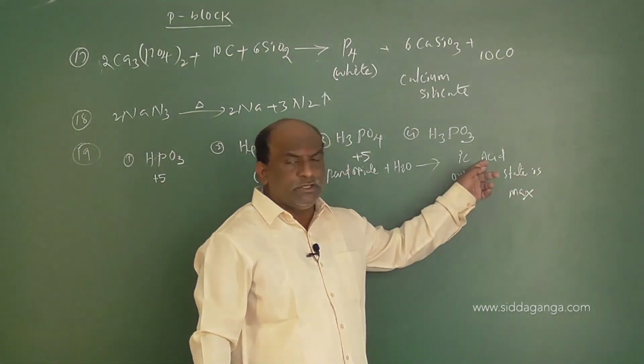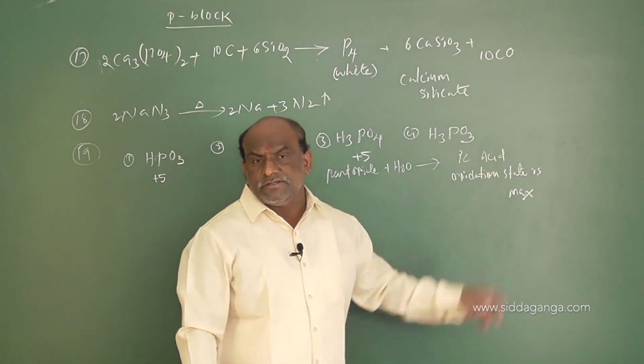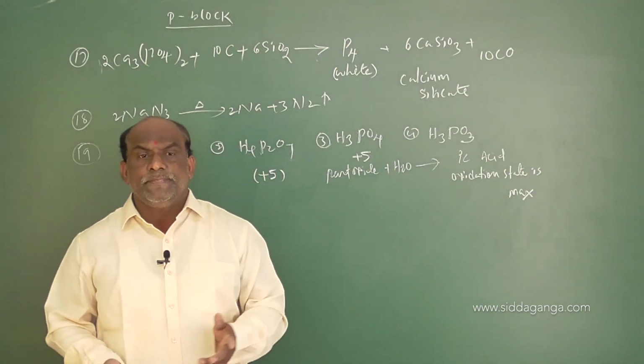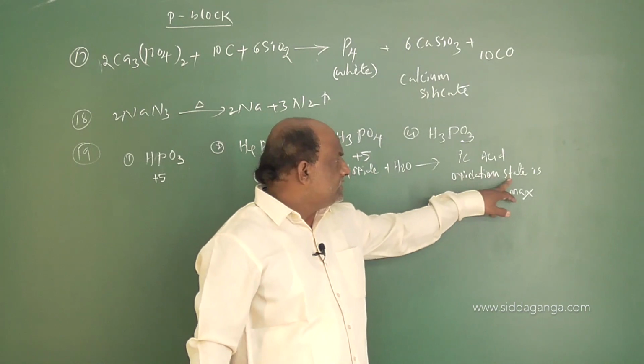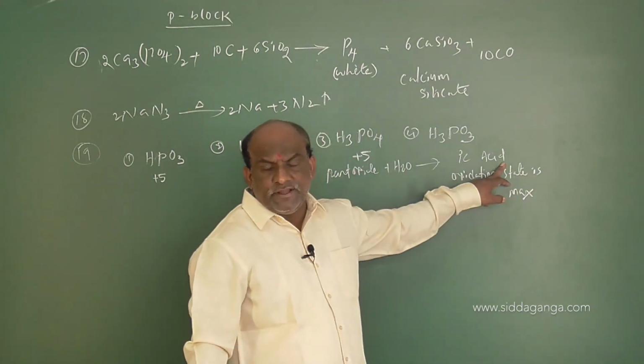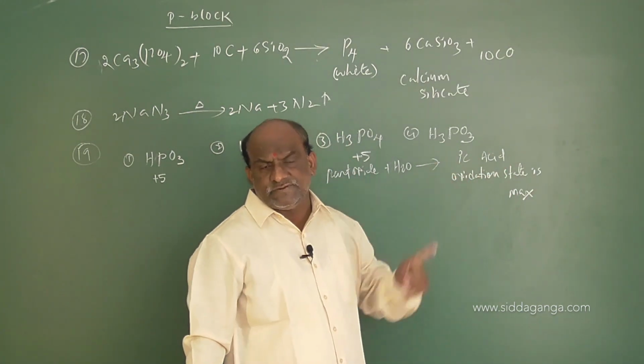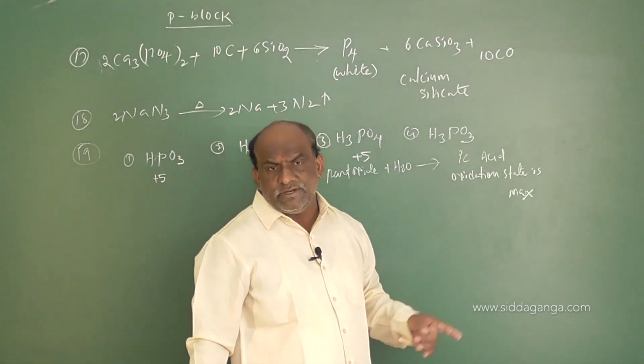Because phosphorus belongs to the 15th group, the maximum oxidation number of 15th group elements is +5. Oxidation state maximum is said to be ic acid, oxidation state minimum is said to be ous acid. So here, the oxidation state is maximum, ic acid. The 15th group element's maximum oxidation number is +5.